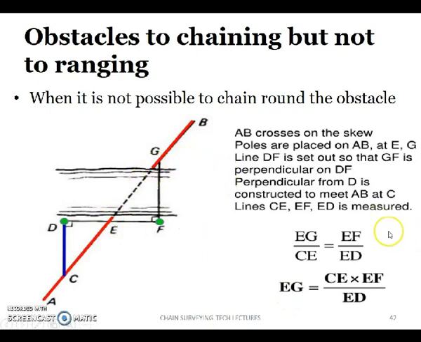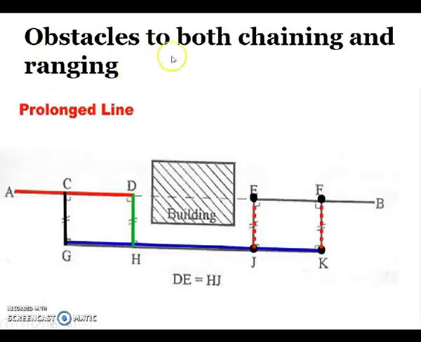Next, obstacles to both chaining and ranging. If there is a solid obstacle like a building in between, you can't do the chaining and we can't see the other end either. In such a case, it is an obstacle to both chaining and ranging.